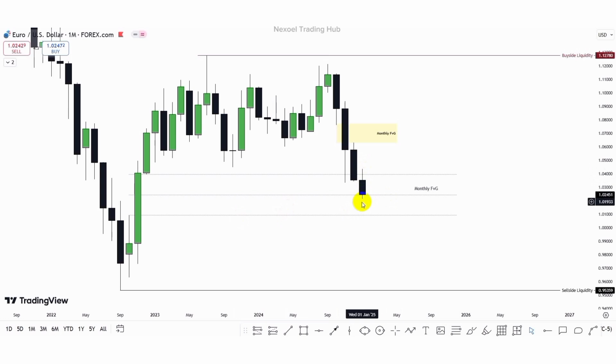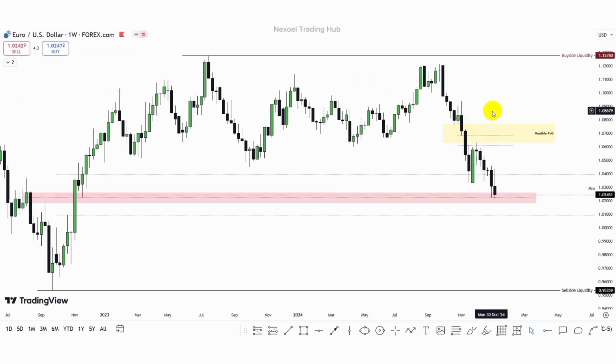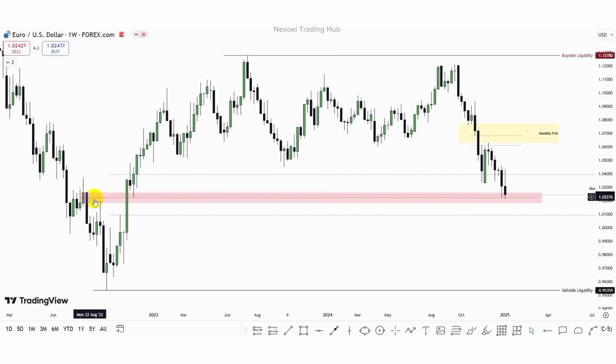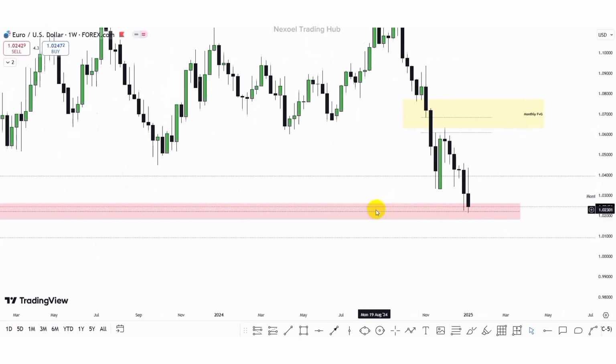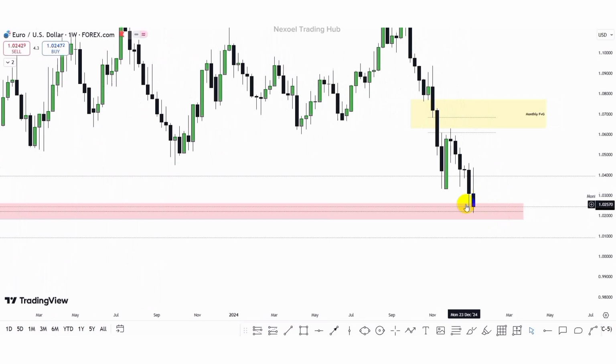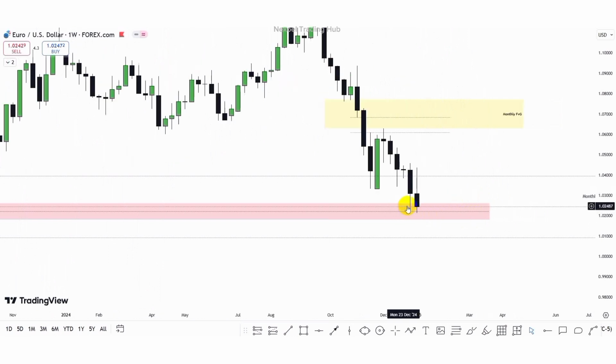So let's go to the weekly time frame to begin to frame our expectation for the coming week. Here we are in the weekly time frame. We identified this order block that was violated by this impulsive movement to the upside. And within that is also the monthly fair value gap, and we also have this weekly fair value gap. Now we can see price reacted at the order block that was violated by this impulsive movement to the upside, which is within the monthly fair value gap. And this is the mean threshold of the monthly fair value gap. Then we saw this candle close above the mean threshold and also above the order block that was violated.